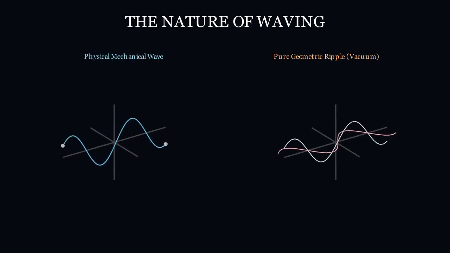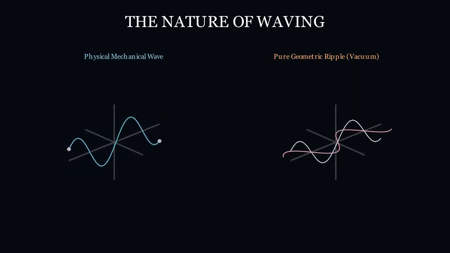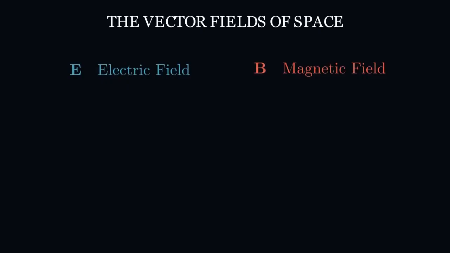The answer is not a physical substance, but a self-sustaining loop of pure geometry, written in the language of vector fields. To visualize this, we must replace the idea of physical matter with two vector fields, an electric field, denoted as E, and a magnetic field, denoted as B. At every point in empty space, these fields exist as mathematical arrows pointing in specific directions with specific magnitudes. They do not require a medium to exist. They are properties of space itself.